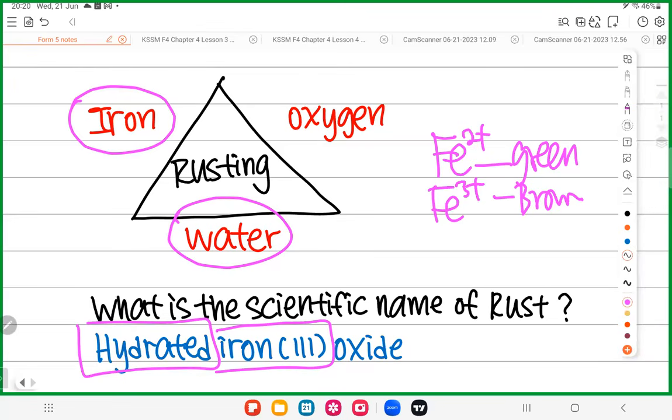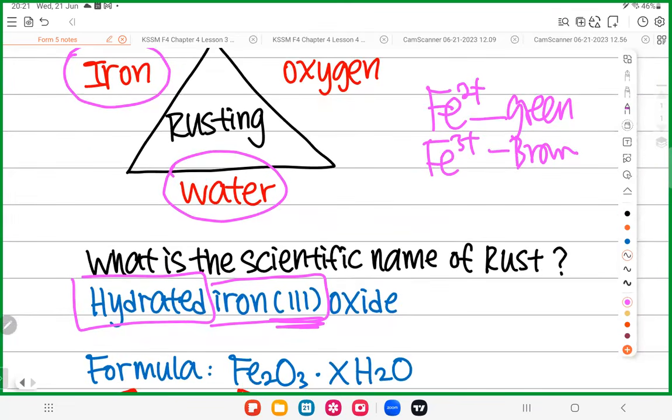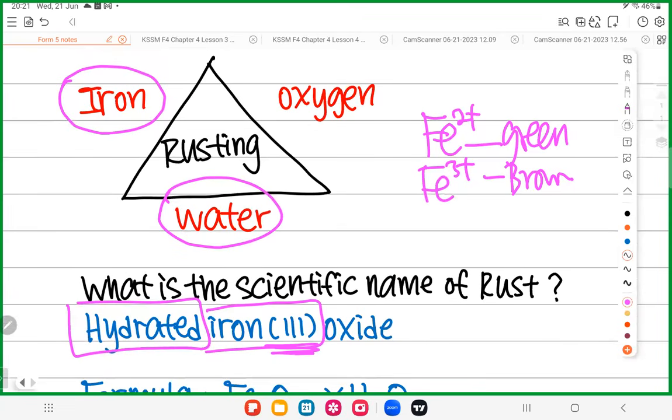You learn this in Form 4, Chapter 6, right? Fe2+ is green. Fe3+ is brown. We know the rust is brown. That's why it's iron 3, not iron 2. Make sense? Next one, oxide. What is oxide? Oxygen. See that?